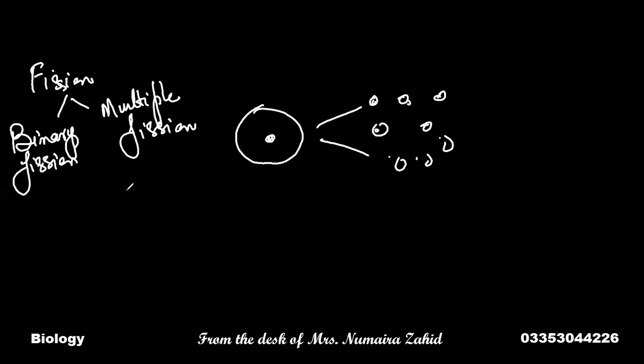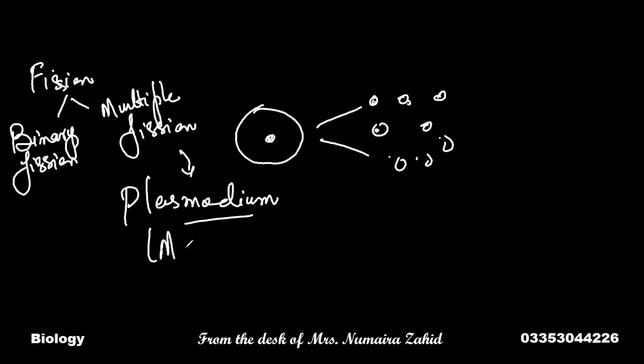For example, we can say Plasmodium. Plasmodium reproduces by multiple fission. Plasmodium is the malarial parasite which is found in humans as well as mosquitoes. So Plasmodium is a unicellular organism. It is included in phylum Protozoa, and it reproduces with multiple fission.